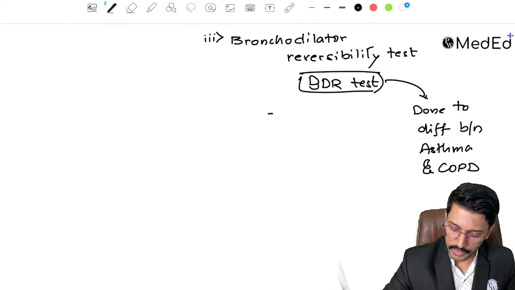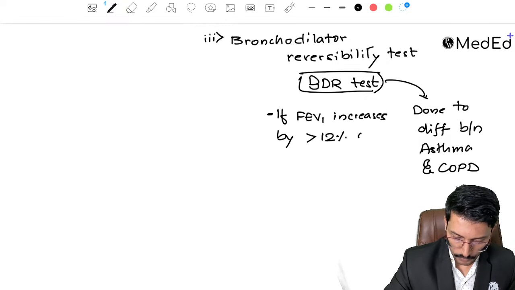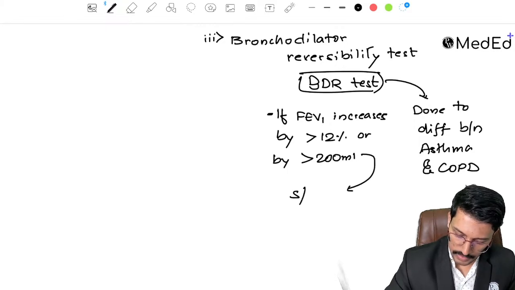So in this test, how do we interpret? If the FEV1 of the patient increases by more than 12% or by more than 200 ml, it is suggestive of asthma.